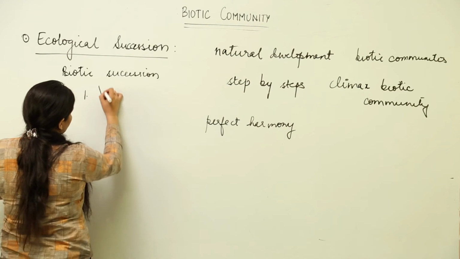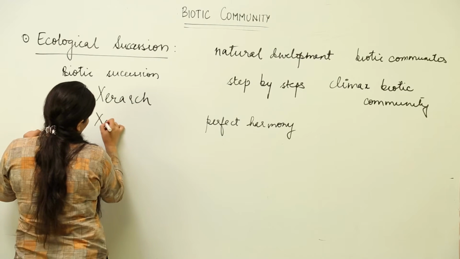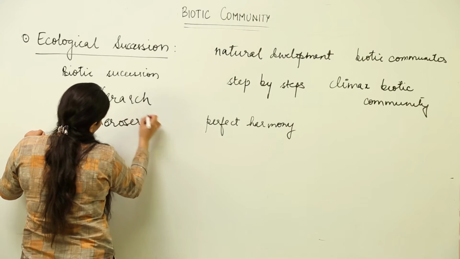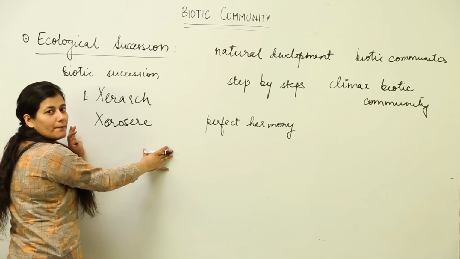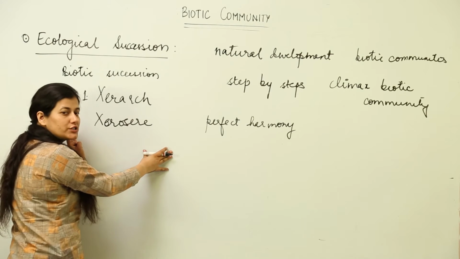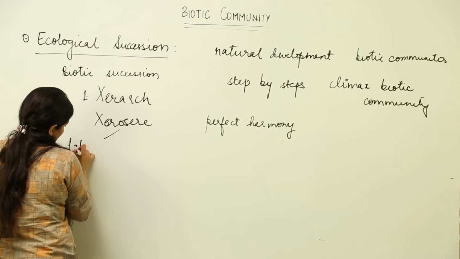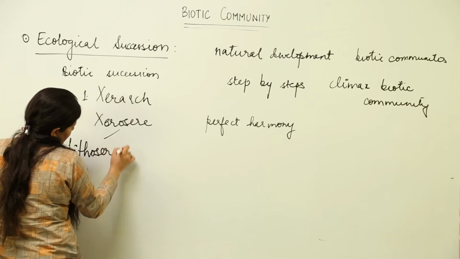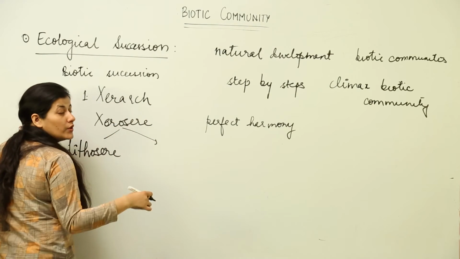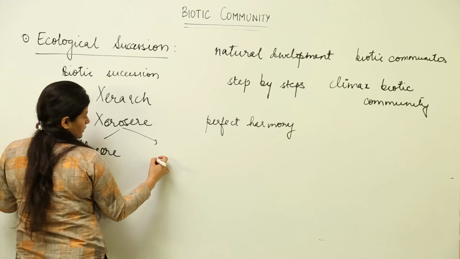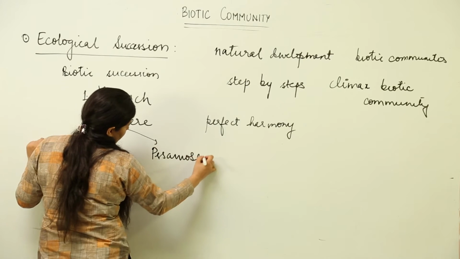So we have the condition known as xerarch or xerosere. This is the biotic succession on barren land. It could be on rock or it could be on sand. If the xerosere is on bare rock, which gets converted to a climax biotic community like a forest, then it is known as lithosere, and if it is on sand, it is known as psammosere.